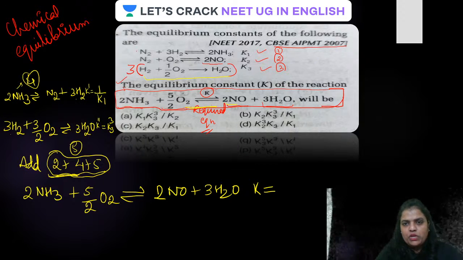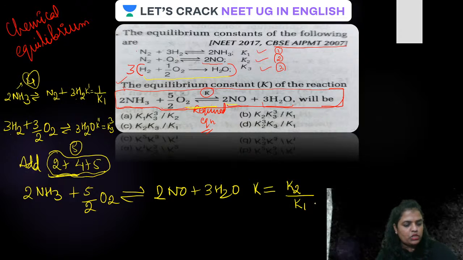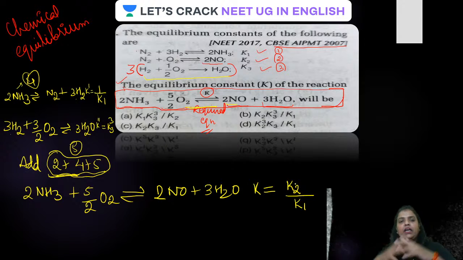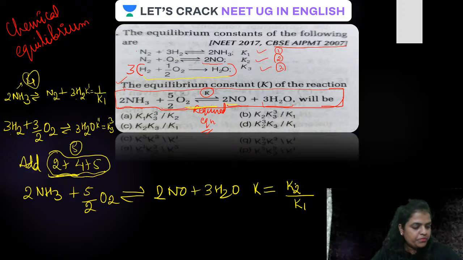For equation 2 the equilibrium constant is K2. For equation 4 the equilibrium constant is 1 upon K1. So it will become K2 upon K1. Are you getting it? When you add the reactions, the equilibrium constants get multiplied.